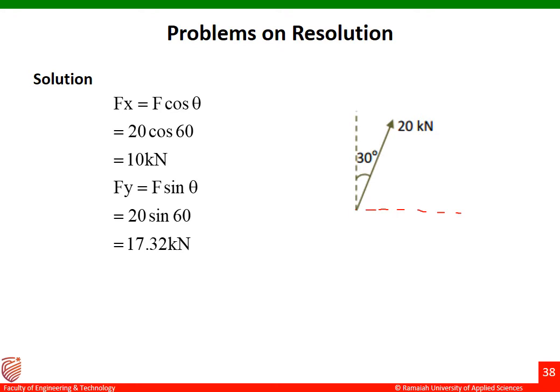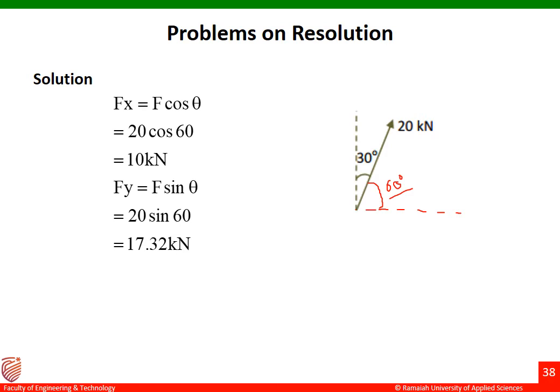Let me draw the x-axis, the horizontal axis. The angle made by the force with respect to the vertical axis is 30 degrees, so the angle made by the force with respect to the horizontal axis will be 60 degrees. Let me substitute this theta in the given equation, Fx equal to F cos theta. The value of F is 20 kilonewton, and theta is 60 degrees. 20 cos 60, we get Fx as 10 kilonewton.